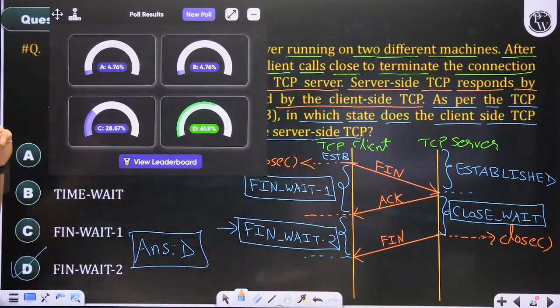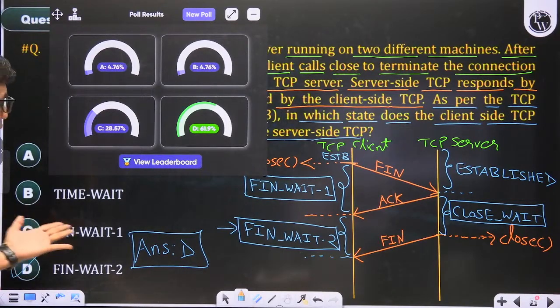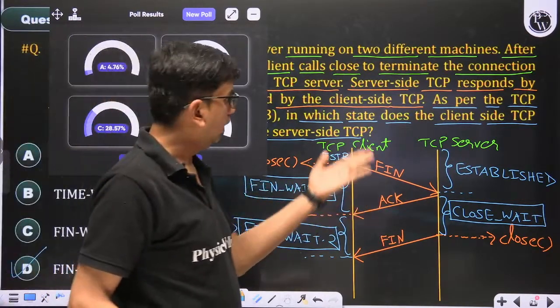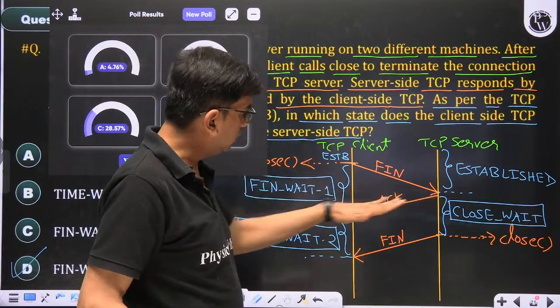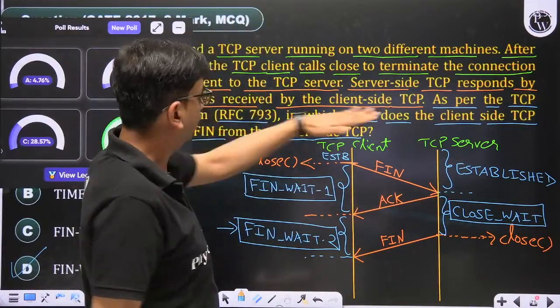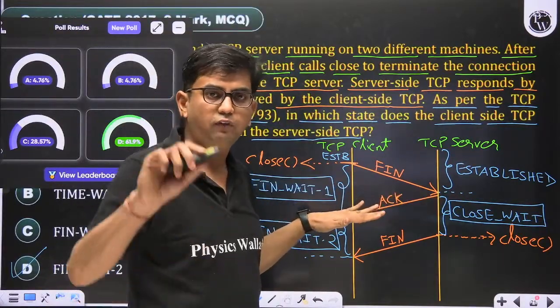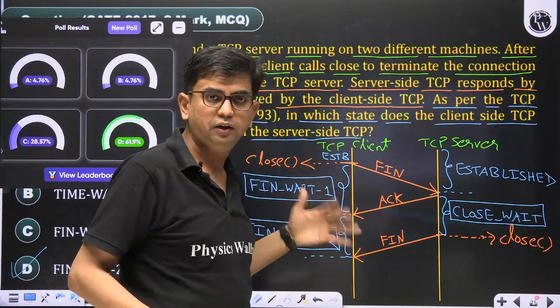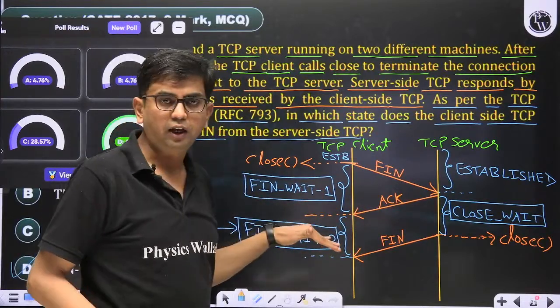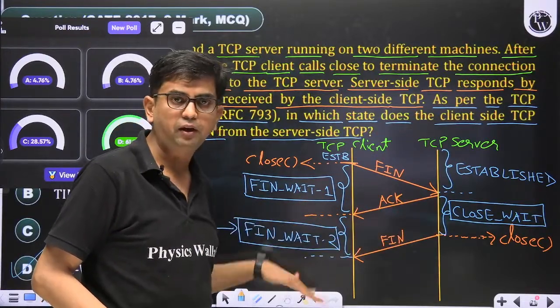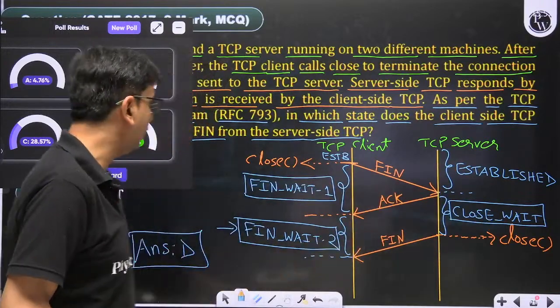So 61% of people have chosen the answer D, and 28% of people have chosen the answer C. Fin wait 1 is over, as per the question, the acknowledgement has already arrived. Fin wait 2 started. Then in which state is the client side waiting for its fin segment from the server side? Fin wait 2.